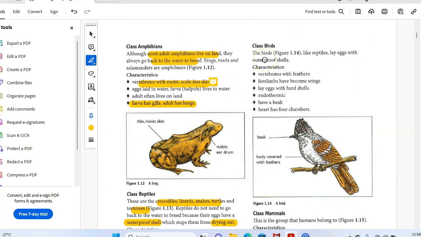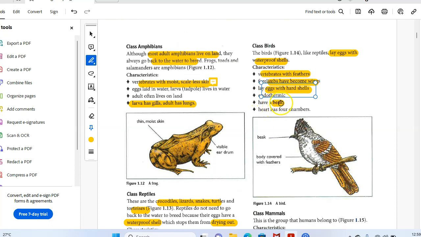Class birds. Birds, like reptiles, lay eggs with a waterproof shell. They are the vertebrates with feathers. Their forelimbs are wings. They lay eggs with hard shells. They are endothermic.